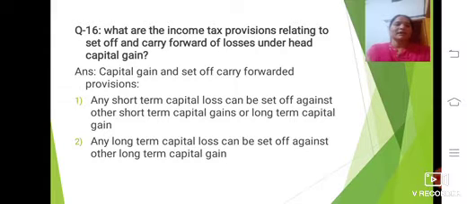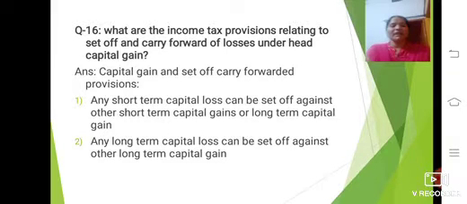The question is: what are the income tax provisions relating to the set off and carry forward of losses under the head of capital gain? The answer is like this. Number 1, any short term capital loss can be set off against other short term capital gain or long term capital gain.